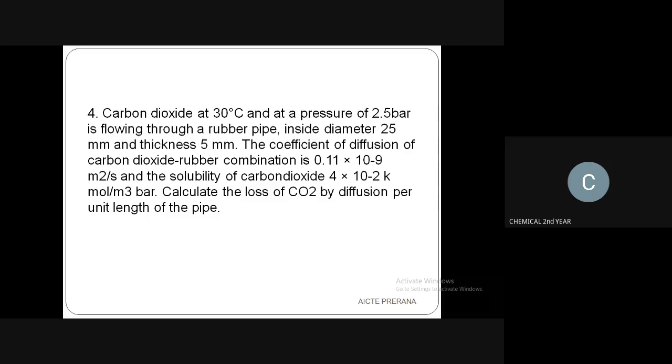There is some rupture happening in that rubber pipe, so it will stick to the rubber pipe, and the quantity of carbon dioxide passing through will obviously get decreased. Now we are going to calculate how much carbon dioxide has decreased from the initial value by diffusion per unit length of the pipe.